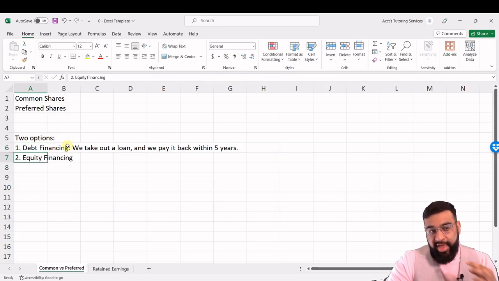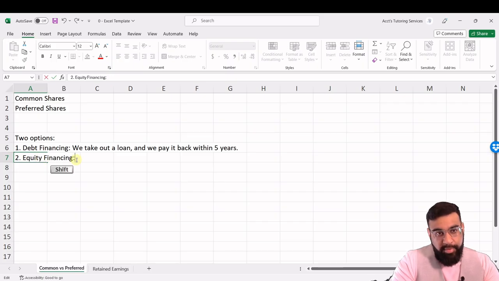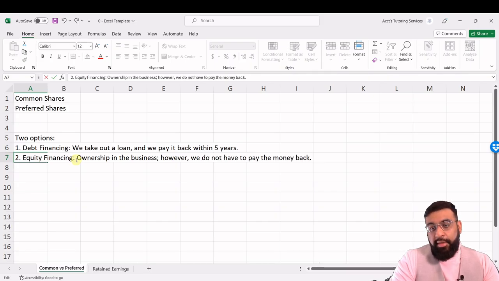Whereas with equity financing, we give up ownership in the business. However, we do not have to pay the money back. And there's no obligations to periodic payments, correct?